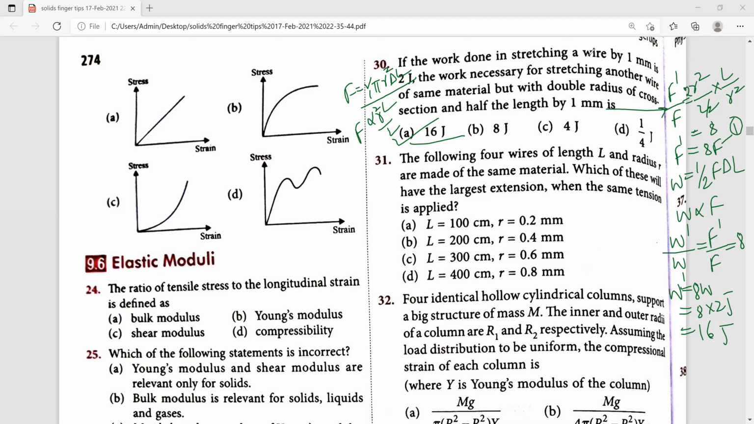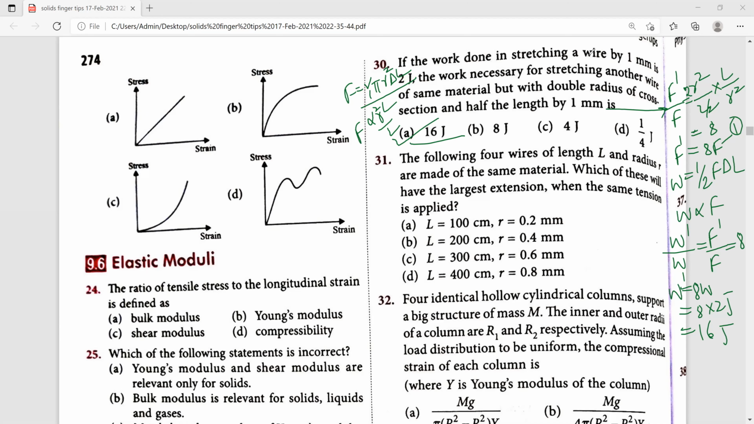Since the 4 wires are made up of the same material, Young's modulus is the same for all 4 wires. Therefore delta L is directly proportional to L by R square. So L by R square is maximum for the wire with L equal to 100 centimeter and radius 0.2 millimeter. Therefore for 31, option 1 is the right answer.